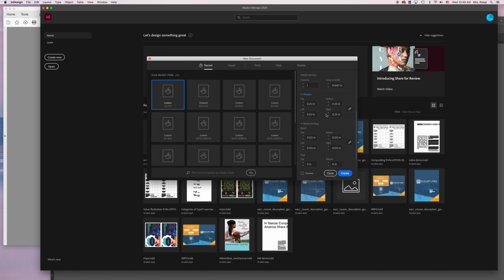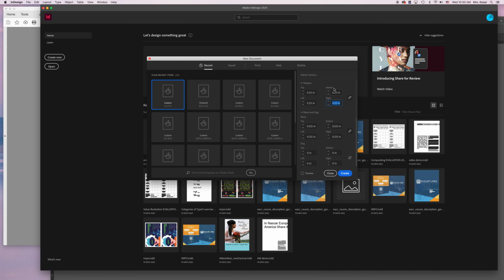So we have to put 1/4 of an inch, which is 1/4, and so we have to put in a decimal point. If you don't know how to convert fractions to decimals, remember that the line in between the numerator and the denominator is basically a division symbol. So you would just take your calculator and divide 1 by 4, and we would get 0.25 inches. Now as long as this little box is checked, if I were to type in 0.5, it should type it into all of them. But we want to do 0.25 because that's what 1/4 of an inch is.